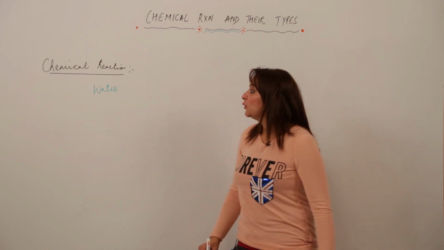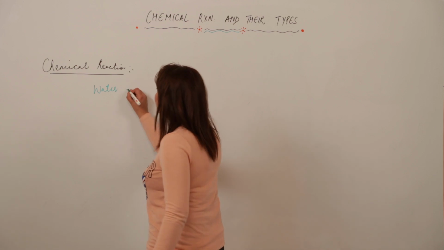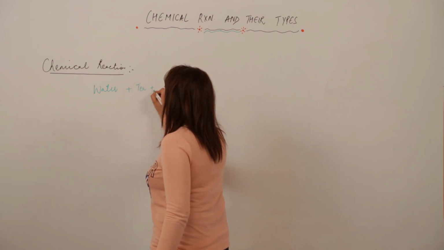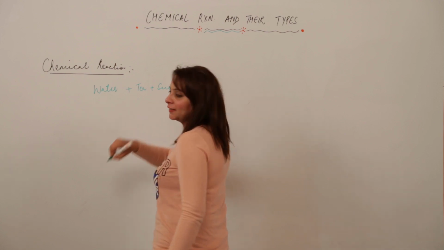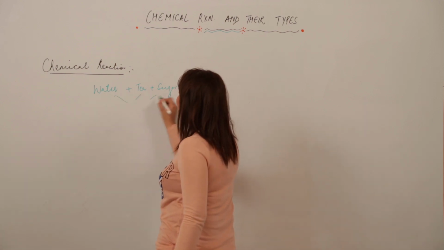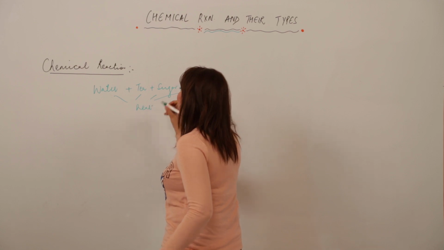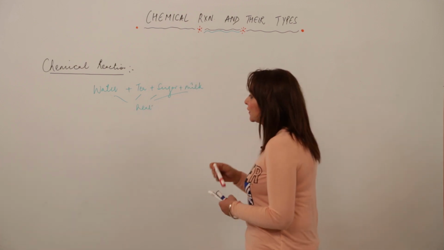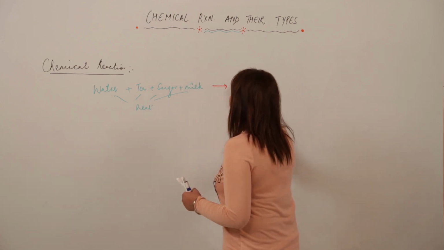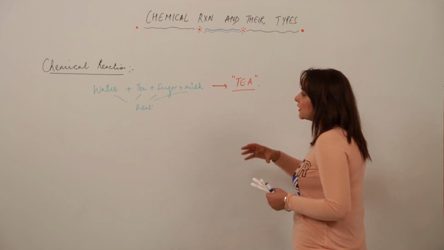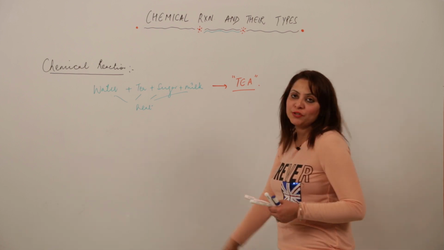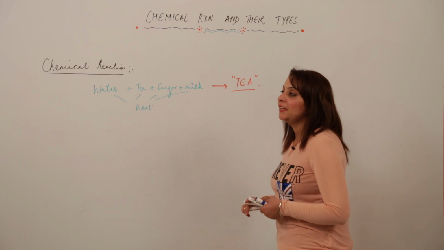Then you take a pan, add water to it, add tea, add sugar, and add milk. Then you heat it, and as a result, what you get is tea, right?